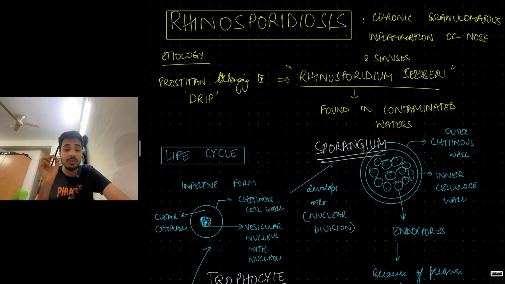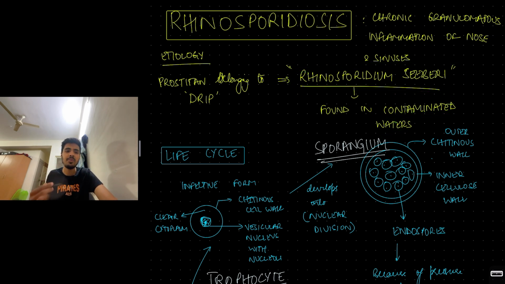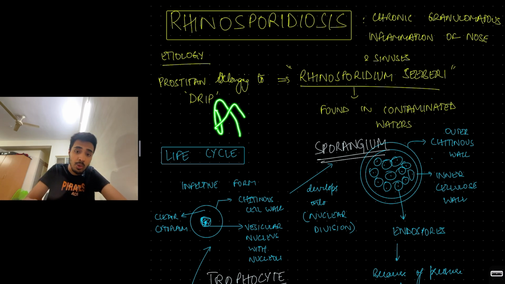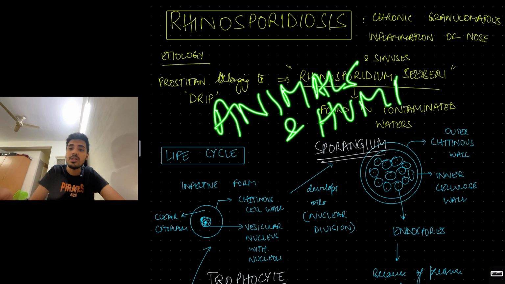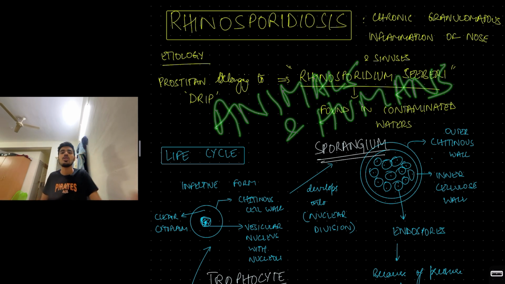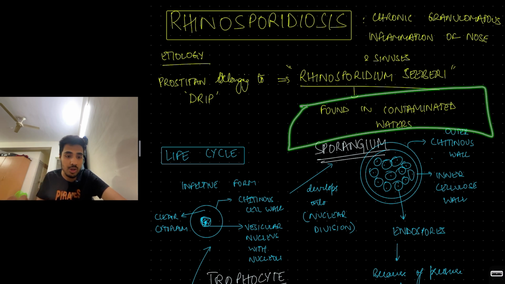And this Rhinosporidium seeberi is commonly found in contaminated waters. It can affect both animals and humans. Very, very important: rhinosporidiosis is seen in both animals and humans. So these ponds or water bodies that are commonly frequented by animals can lead to animal to human transmission. So contaminated waters is very, very important in Rhinosporidium seeberi.